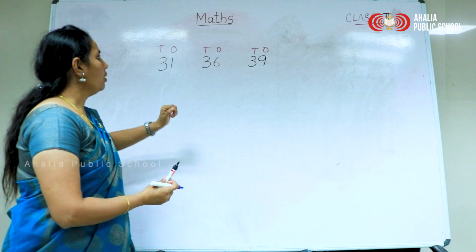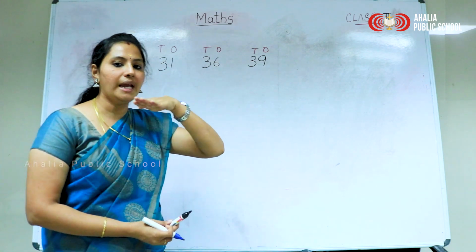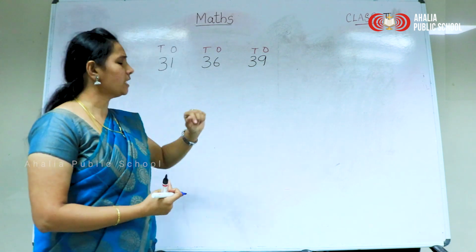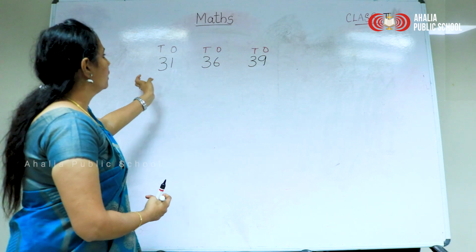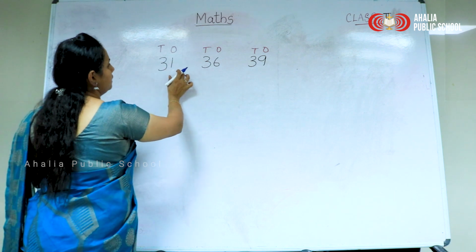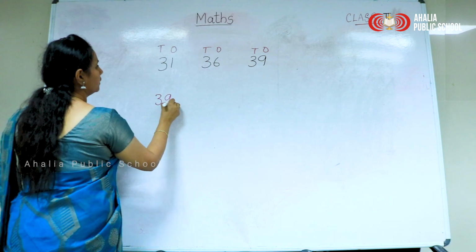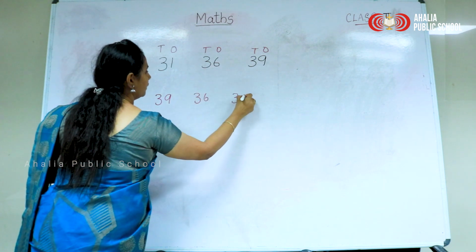Okay, so when all the digits in the tens place are the same, you have to look at the next place value, which is ones. Now you write in ascending and descending order. See, which is the biggest number here? 39, then 36, then 31.